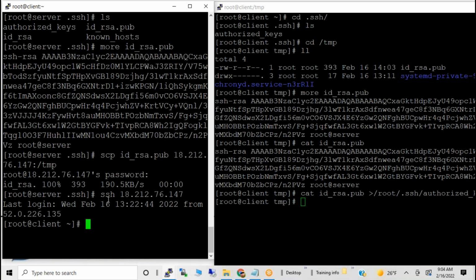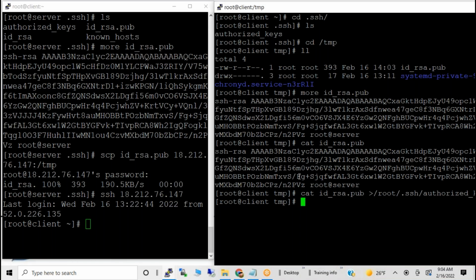Can you see this? Now we are able to log in to the client. The most important thing is why we need this SSH key: SSH trust. That is the one point. How to generate it, where it is generated, where to copy it: some questions and answers. That is the most important thing.